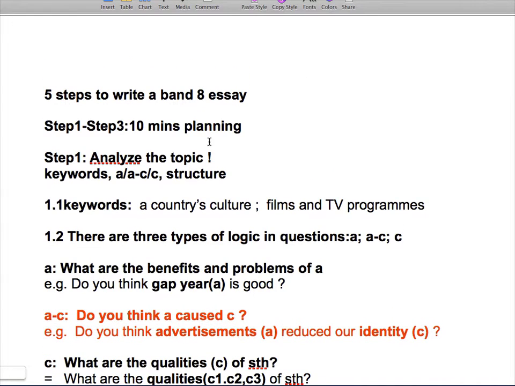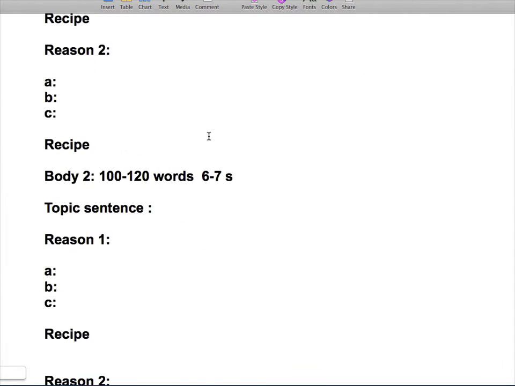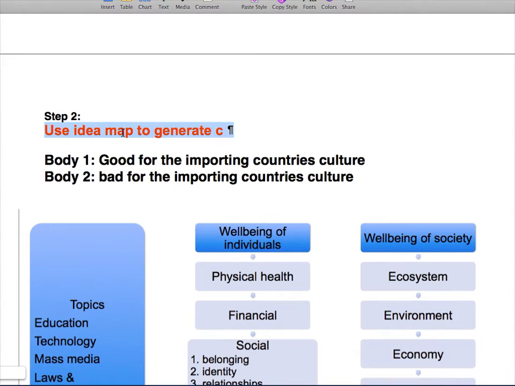Now let's have a look at step 1. Most students will ignore step 1. Step 1 is to analyze the topic. The reason why there are so many students who every time say, well, I only have a band 5 in my essay, is because you didn't even analyze the topic. You should be able to understand keywords, understand the logic within this topic, and decide the structure. Okay, step 2, you need to be able to use the idea map to generate your C ideas,